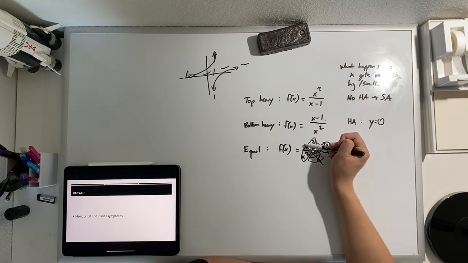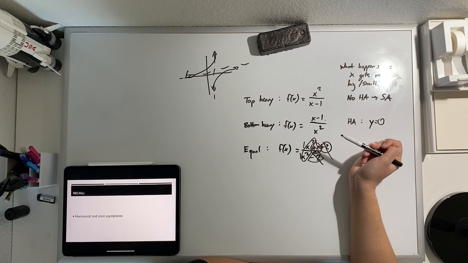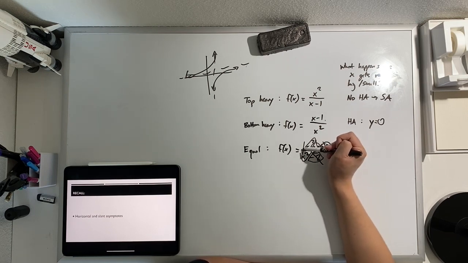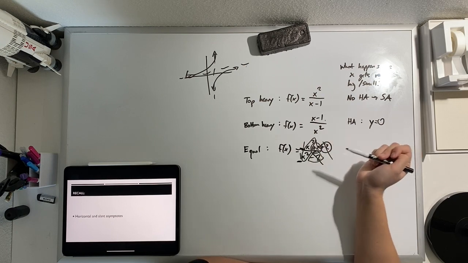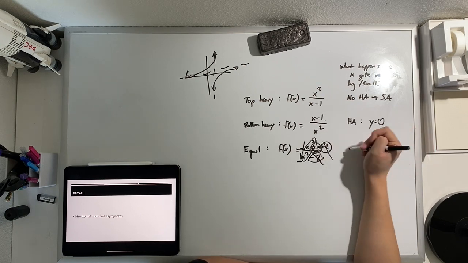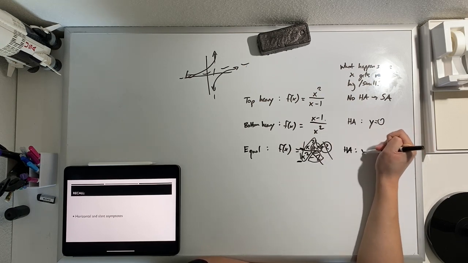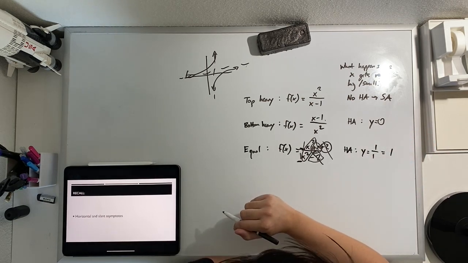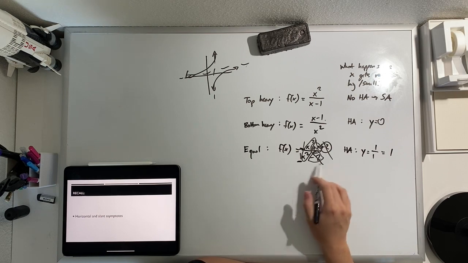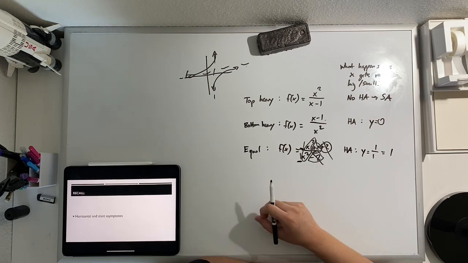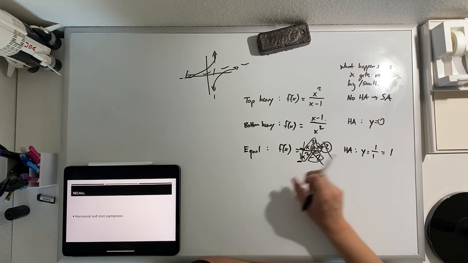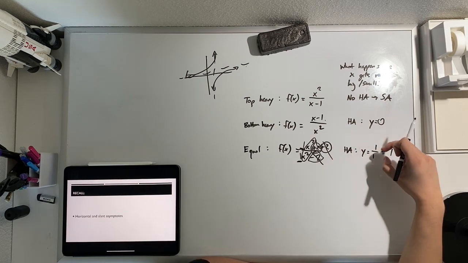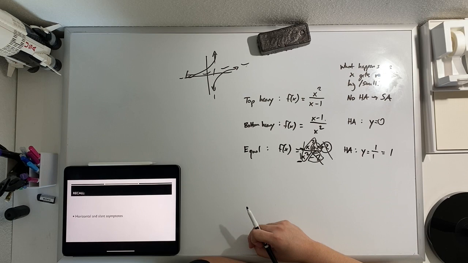So we have to turn to our leading coefficients. If this is the same and it cancels out, then the only thing that's making a difference here are whatever our leading coefficients are. Now, in this case, we have 1 over 1, so we would have a horizontal asymptote at y equals 1 over 1, which is just 1. So when we had an equal function, where the degrees of the numerator and the denominator were the same, we had a horizontal asymptote at y equals the quotient of our leading coefficients.